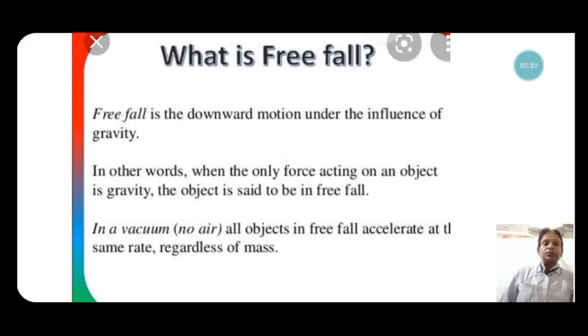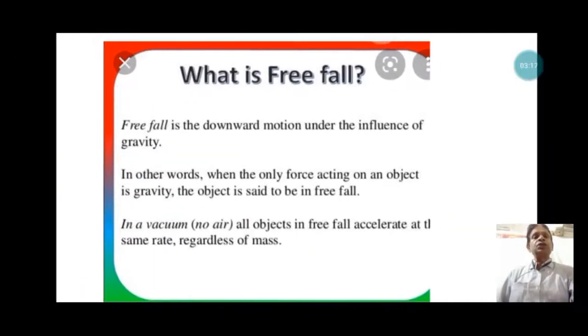In a vacuum, with no air, all objects in free fall accelerate at the same rate regardless of their mass. It will be proved that when an object is in free fall under gravity, the acceleration produced by the force of gravitation is the same for every object, whether it is small or heavy. For a heavy object and a lighter object, when the earth exerts a force, the acceleration produced on both objects is the same. That will be proved in this video.